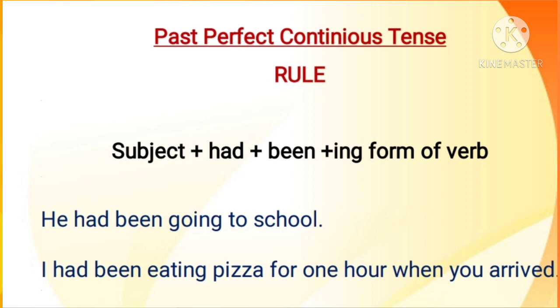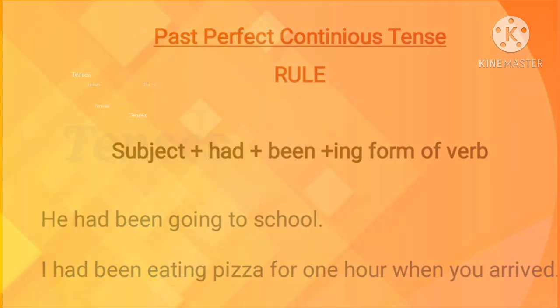Next sentence. I had been eating pizza for 1 hour when you arrived. Here I is the subject. Had plus been plus eating. The ing form of eat is eating. Pizza for 1 hour when you arrived.